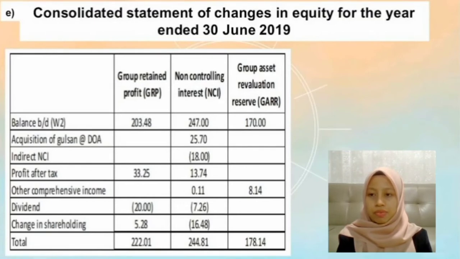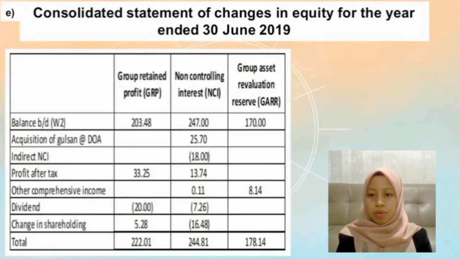NCI portion in profit after tax and other comprehensive income. It is also deducted with indirect NCI value that is obtained from indirect holding in Gulsan, dividend paid to NCI, and also the change in shareholding. It gives the carried forward value of NCI amounted to RM 244.81 million. The carried forward value of group retained profit amounted to RM 222.01 million, which comes from balance brought forward of group retained profit plus parent portion in profit after tax minus dividend paid, and lastly plus change in shareholding.